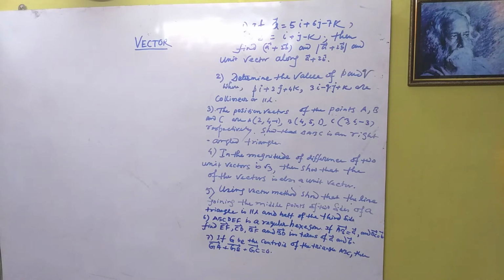Suppose, let us assume, I started to travel from the station Howrah to Lilwa, and then Lilwa to Bali. The total distance Howrah to Lilwa is 5 kilometer, and Lilwa to Bali is 2 kilometer.